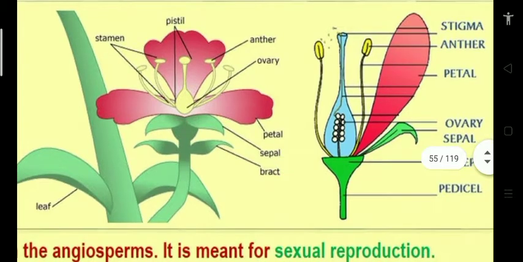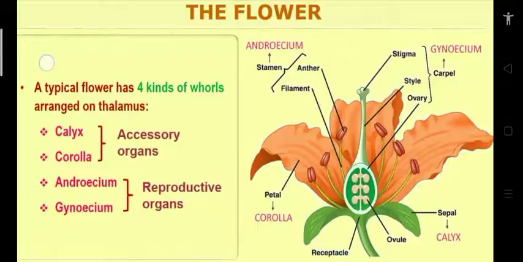So how are the four whorls arranged? See, the first whorl is calyx, whose member is sepal. The second whorl is corolla, petals, red color, pink color. The third whorl is androecium. The fourth whorl is gynoecium. The flower has four kinds of whorls arranged in the thalamus: calyx, corolla, androecium, gynoecium. Calyx and corolla are accessory organs because they are not directly involved in reproduction. Androecium and gynoecium are reproductive organs, the essential parts of the flower, because they are directly involved in reproduction.